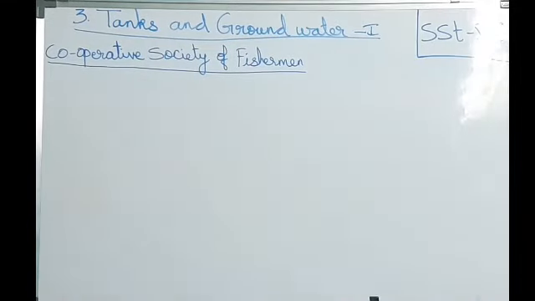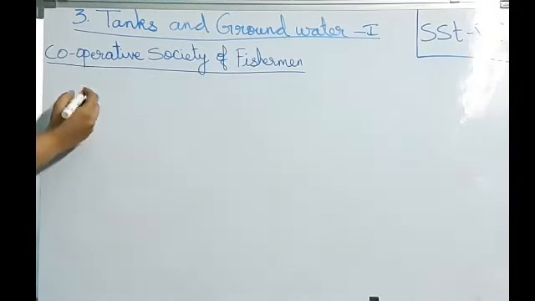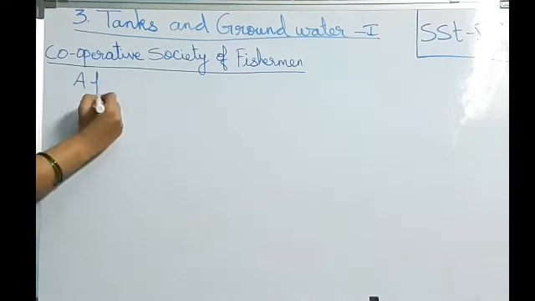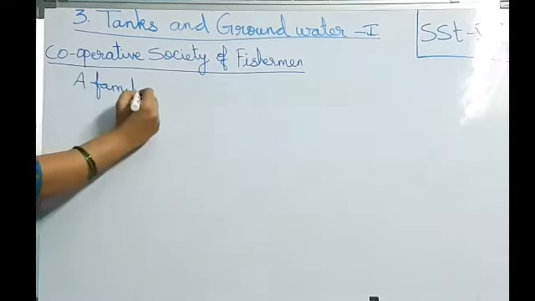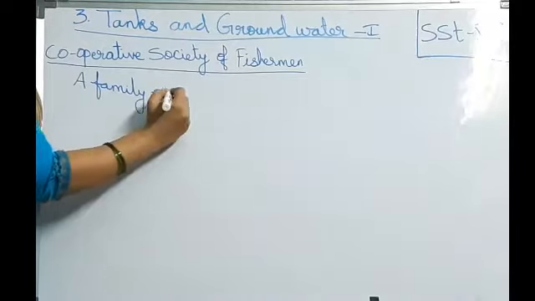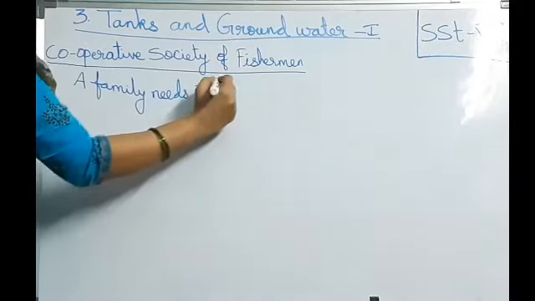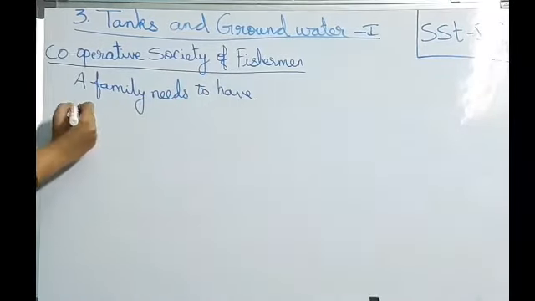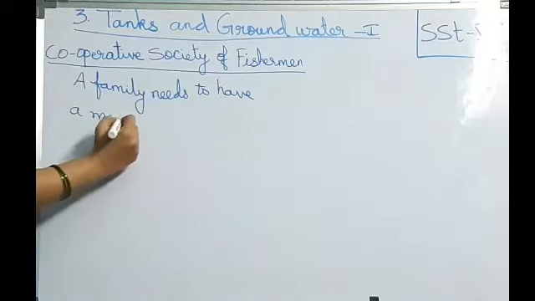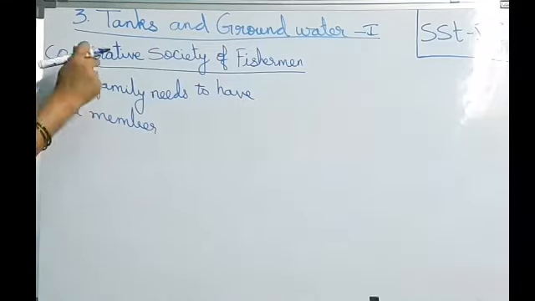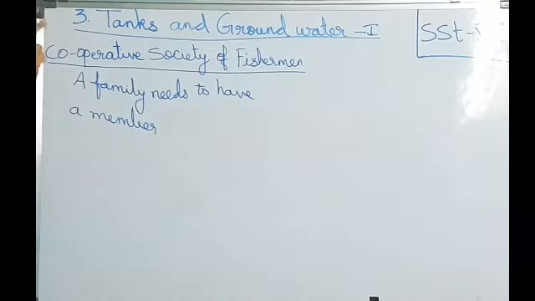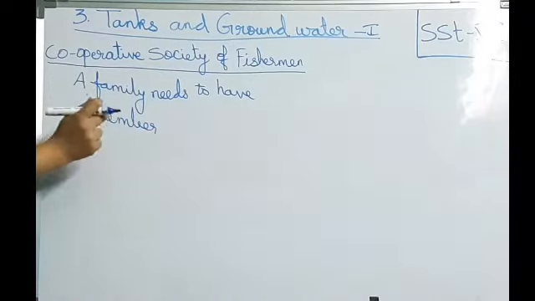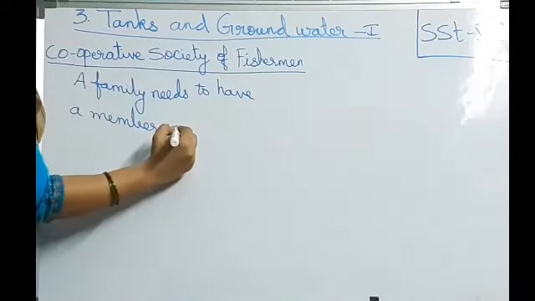To become a member of a cooperative society, a family needs to have a membership. So one family needs to have a member in the cooperative society.